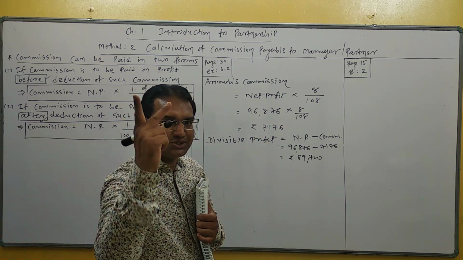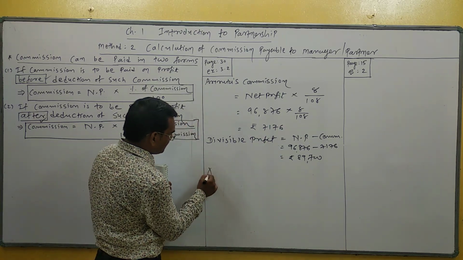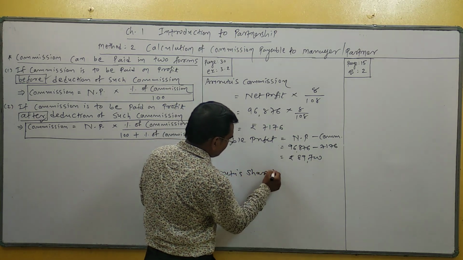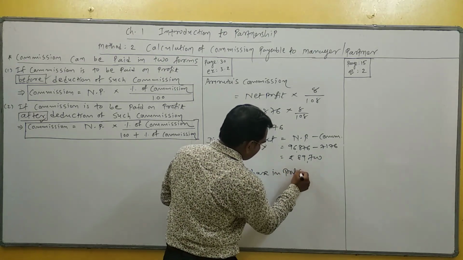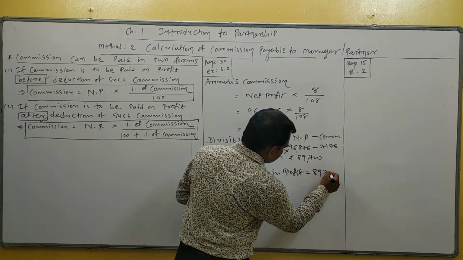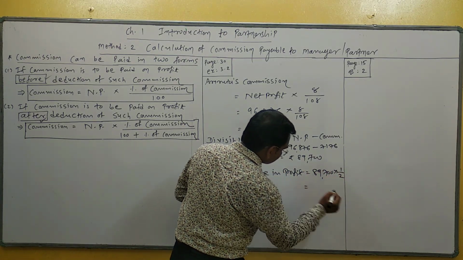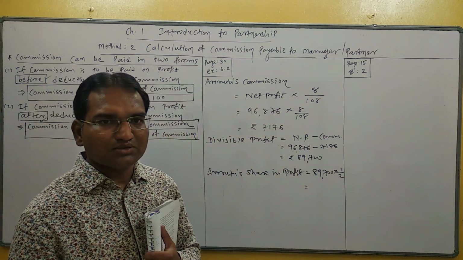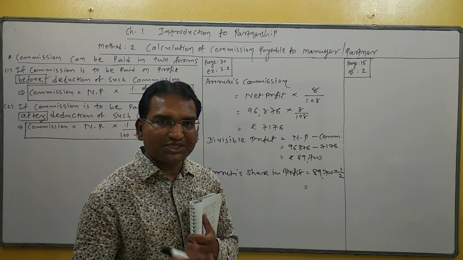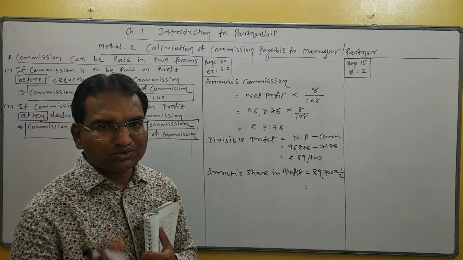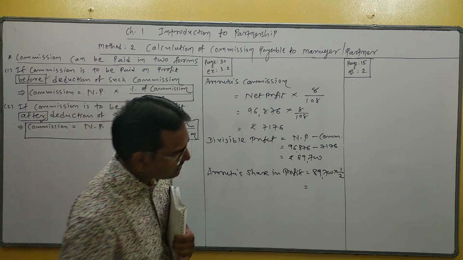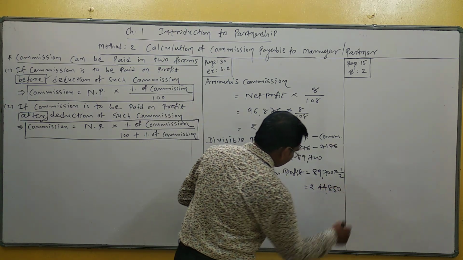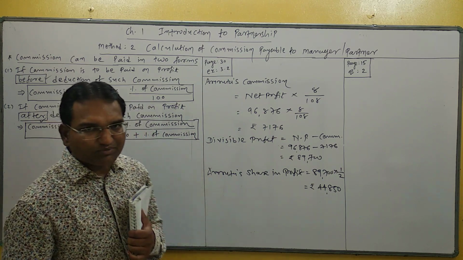So this profit is divided between the partners in equal ratio. How many partners? 2. So Amrita's share in profit is equal to 89,700 into 1 by 2. 1 by 2 means 1:1 ratio, so 1 share for Amrita out of a total of 2, because there are 2 partners. So what is your answer? 44,850. This is the share in profit.